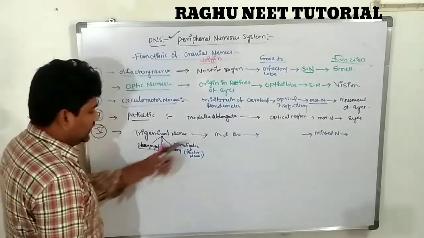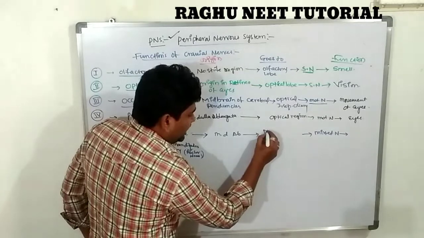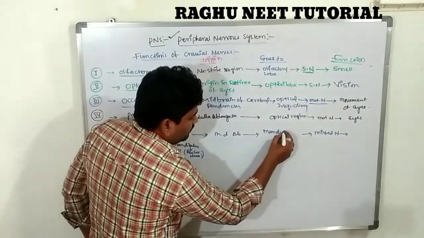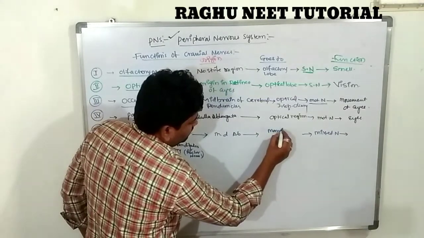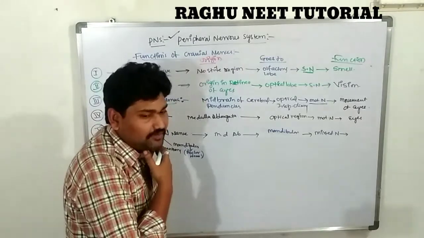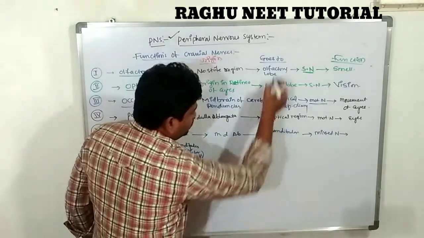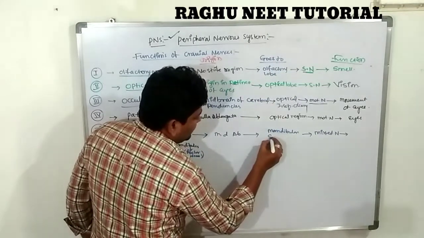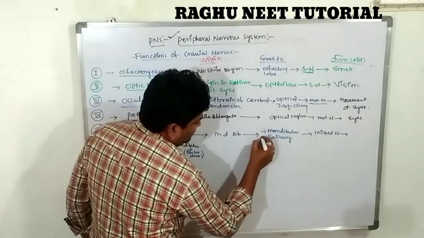Clear? So these reach into which one? Medullary region, sorry, mandibular. Nothing but jaws activation, nothing but mandibulas, jaws and pharynx and salivary gland. It goes to the mandibles and salivary glands.